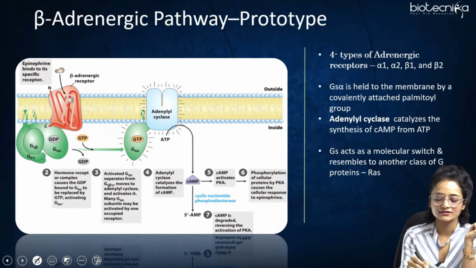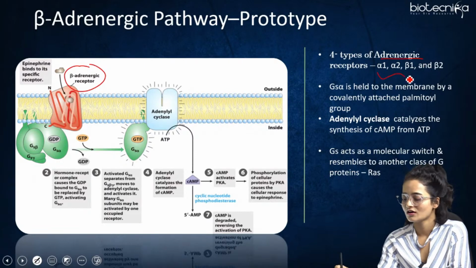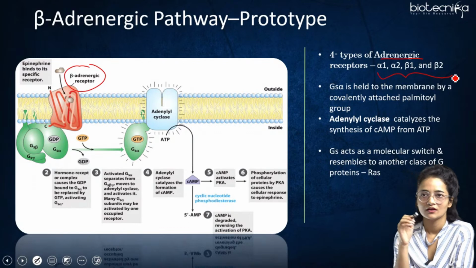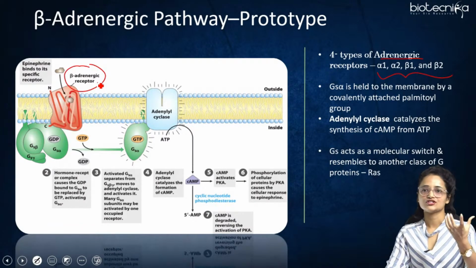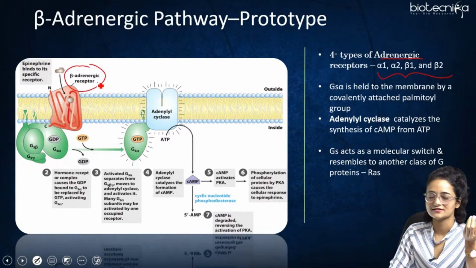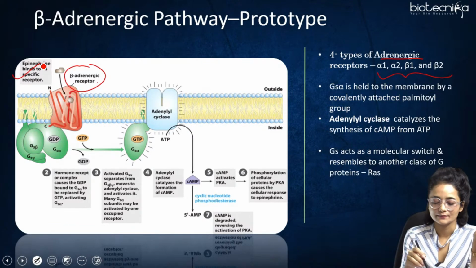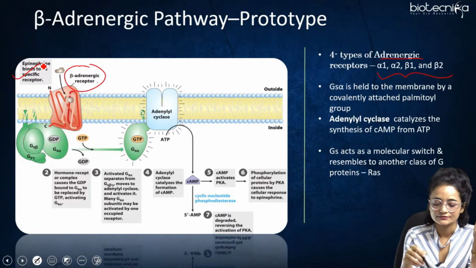This is the receptor, the adrenergic receptor. Adrenergic receptors are of 4 different types: alpha 1, alpha 2, beta 1, and beta 2. Which G protein gets activated depends upon the receptor, and on that basis the hormone will bind. So if epinephrine binds to its receptor, it would be specific. It could be alpha 1, alpha 2, or any other, right?